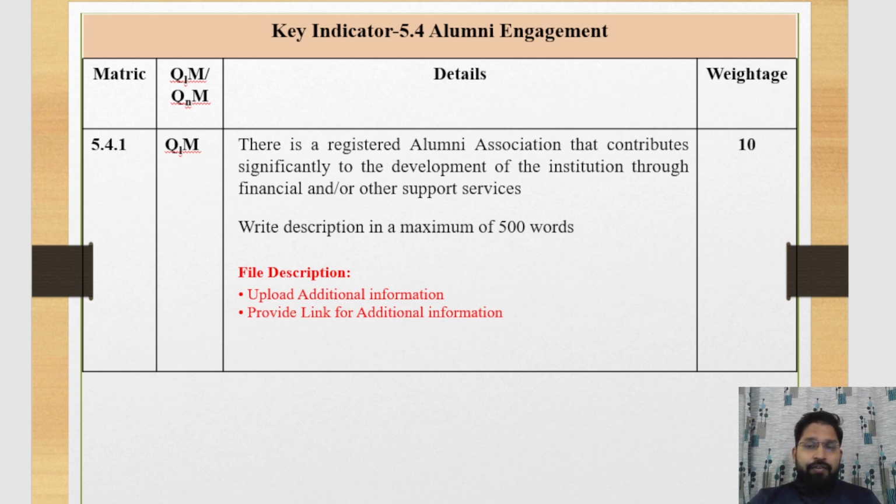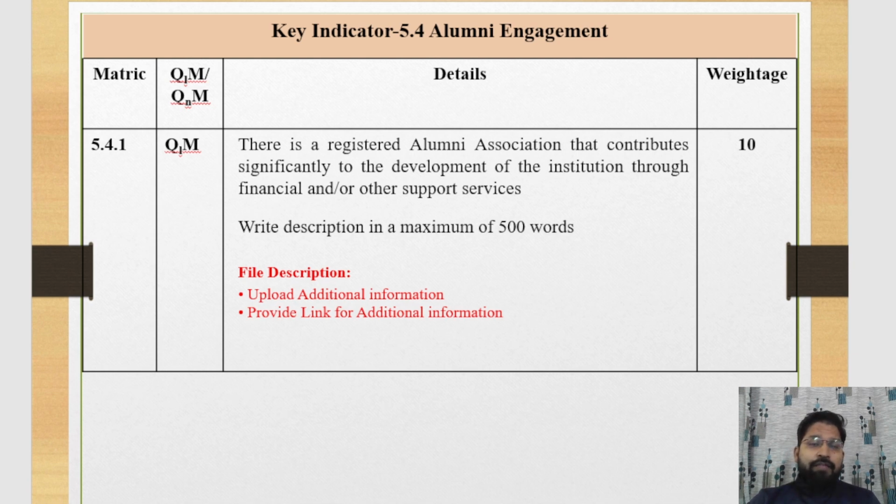You can provide data in terms of financial support, conducting alumni meets, and guest or expert lectures by alumni. You can also give data if any workshop was organized, and similarly any other activity.